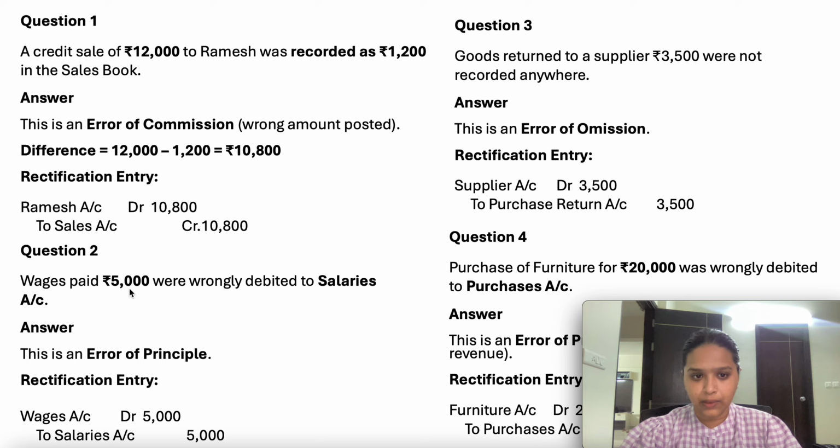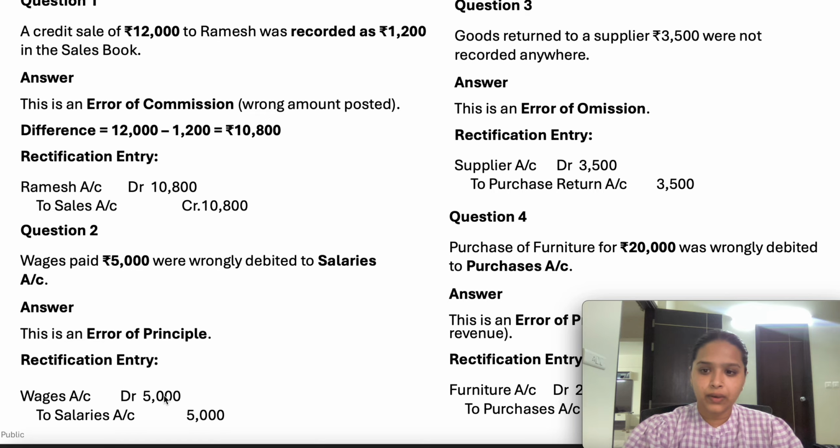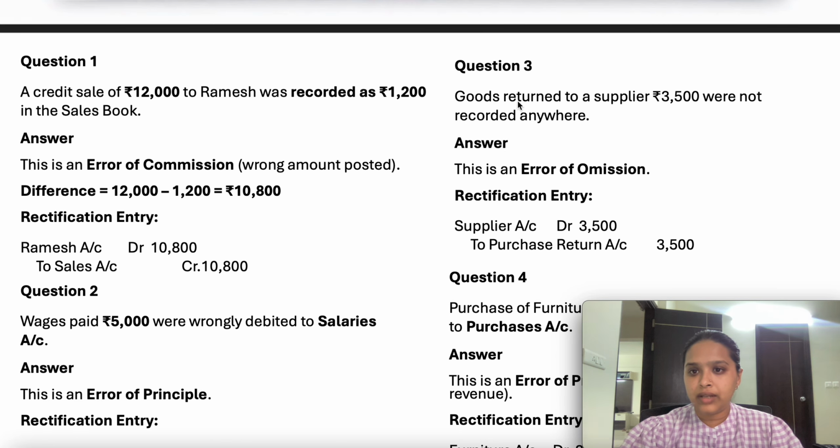Wages paid 5,000 were wrongly debited to the salary account. It means you have paid wages, so wages account debit to cash is the entry you have to record, but what you recorded in your books of account is salary account debit to cash. It means cash is correctly credited in the books of accounts, but you have debited the wrong account, salary. So salary should be credited, and wages account should be debited, because this is what ideally we have to do. Okay.